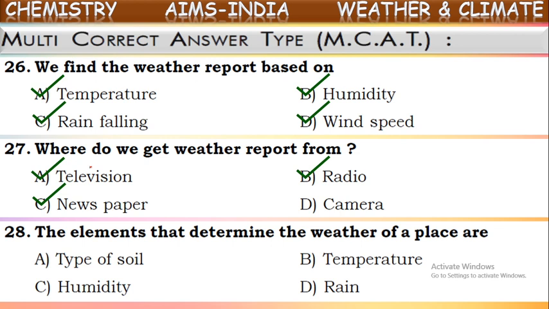Will type of soil be included? No, type of soil won't come under the elements of weather. The remaining: temperature, humidity, rainfall, and wind speed are all elements of weather, and these determine the weather report of a place. So except type of soil, the remaining three are the elements which determine the weather. Okay, next one.